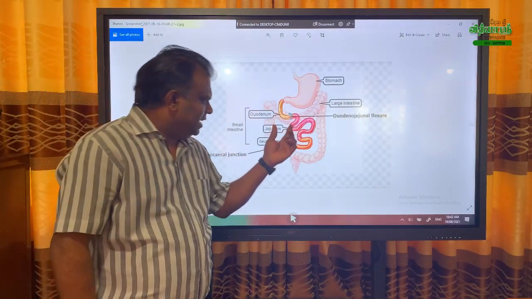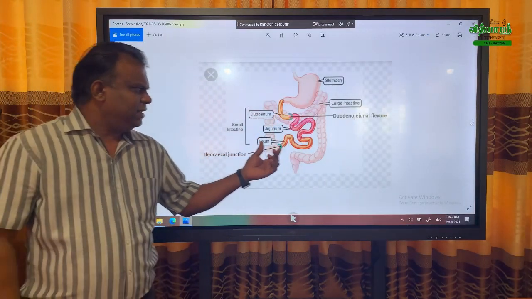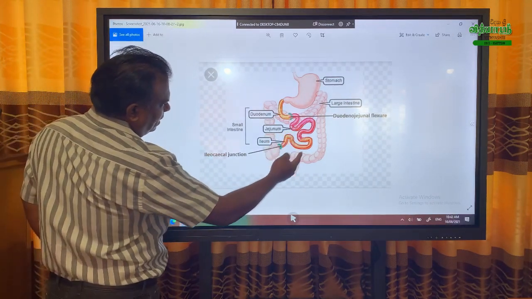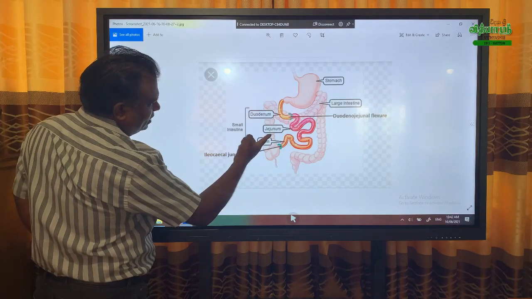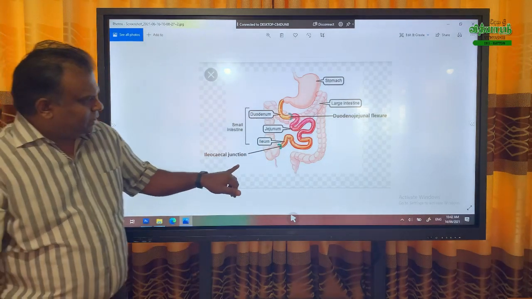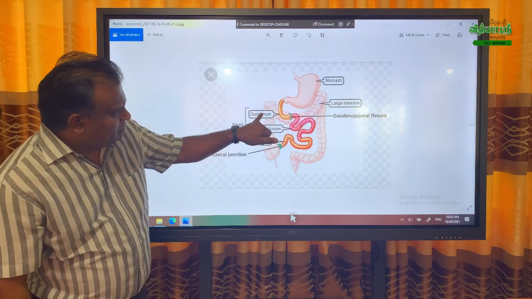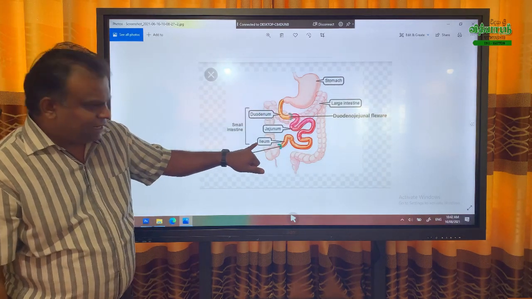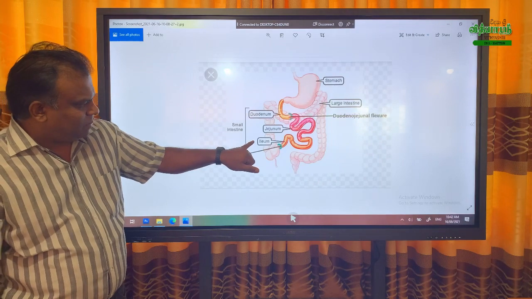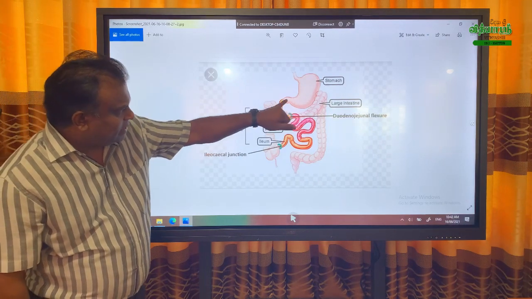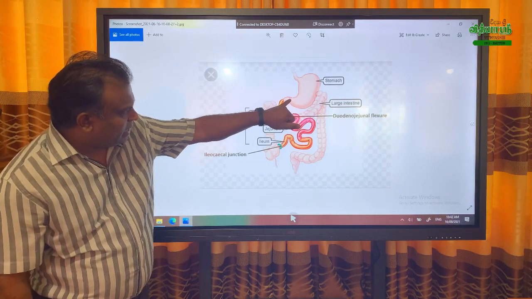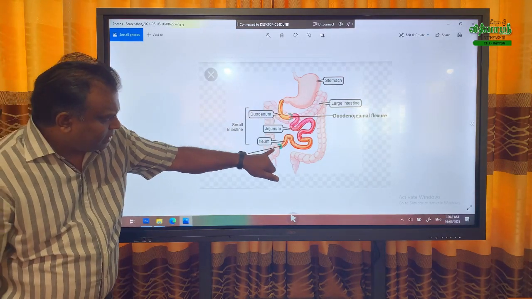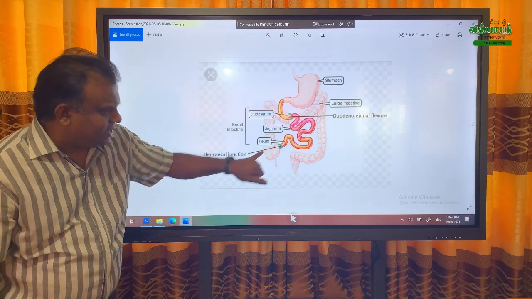We have to study the small intestine in a little more detail. There are three major parts: duodenum, jejunum and ileum. Duodenum is connected with the stomach. Ileum, very simple to keep in mind, connects with the large intestine.